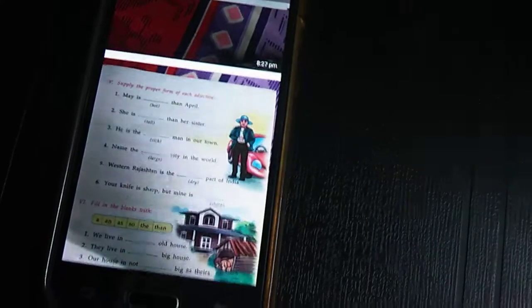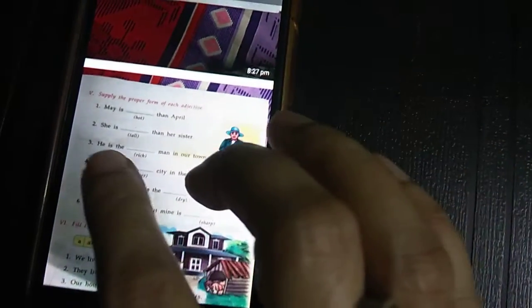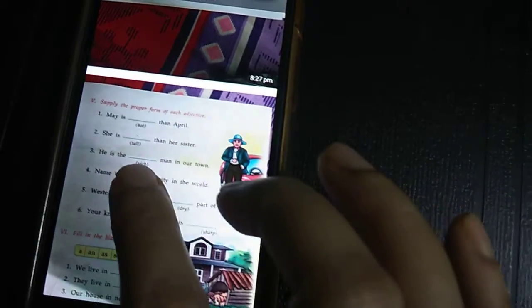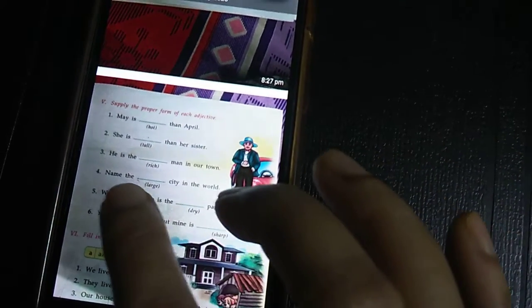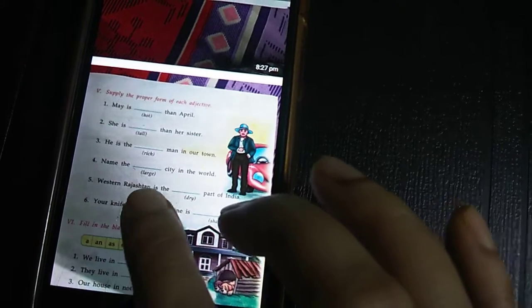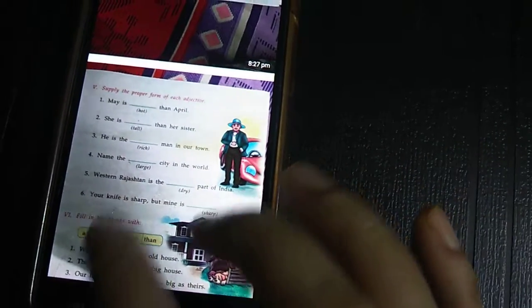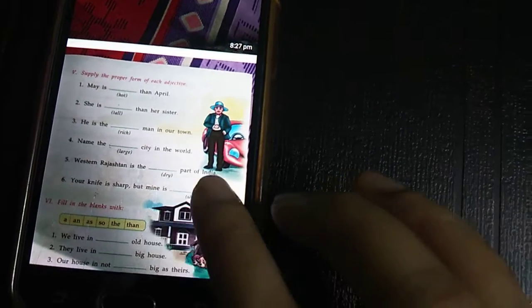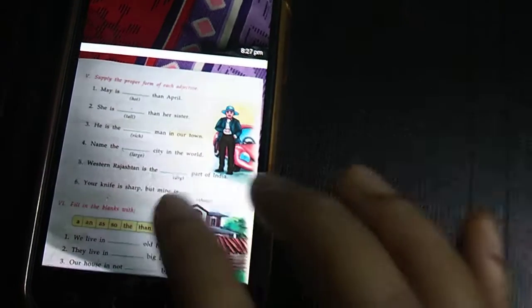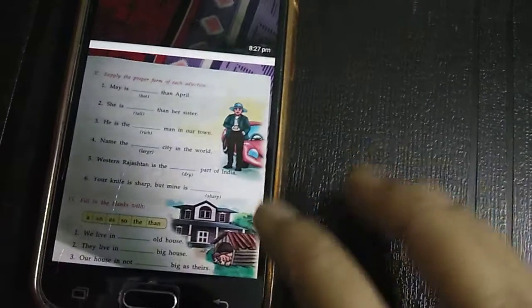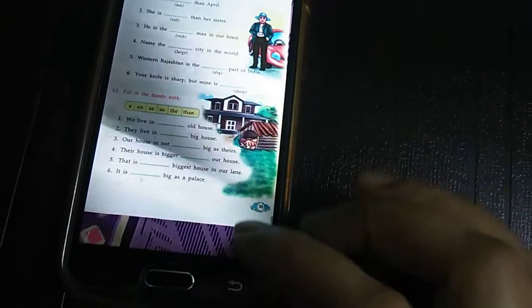Write the correct form of the word in the bracket. May is hotter than April. She is taller than her sister. He is the richest man. Name the largest city. Western Rajasthan is the driest part of India, because we are comparing. Your knife is sharp, but mine is sharper. This one also you can do.